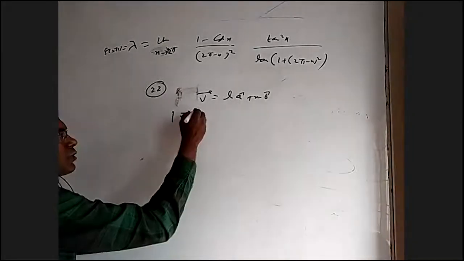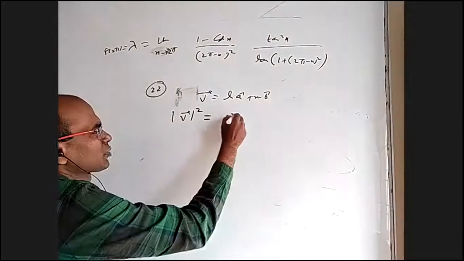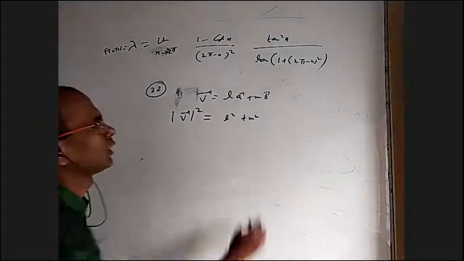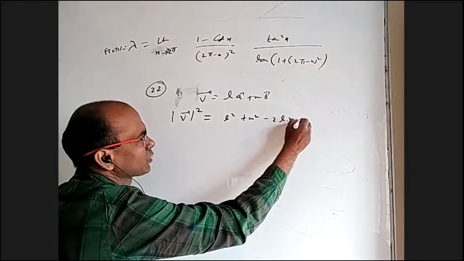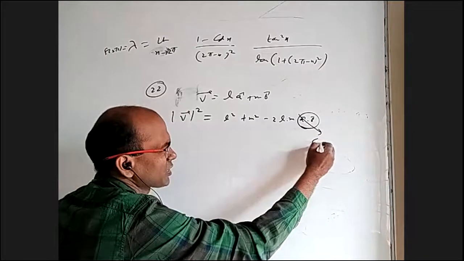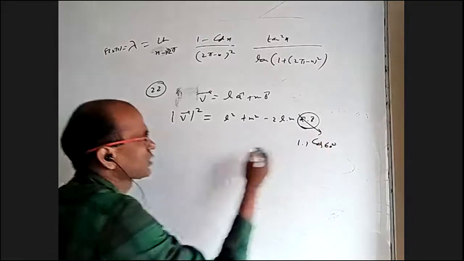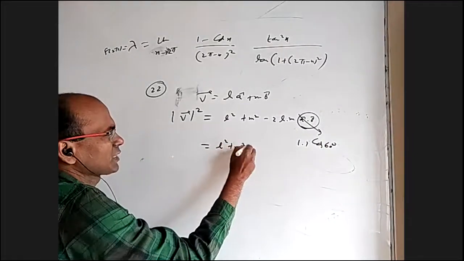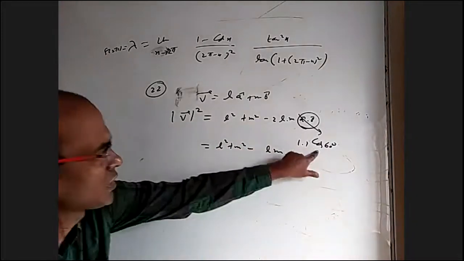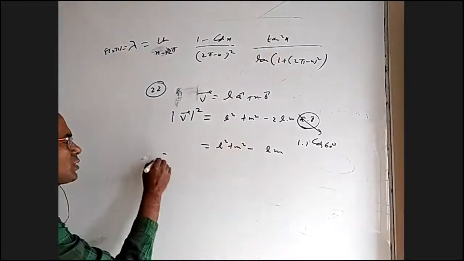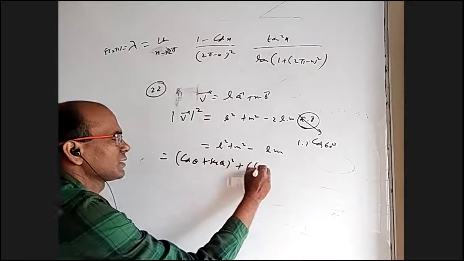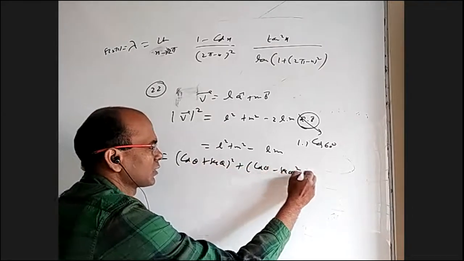Okay. Magnitude of V bar square, let us take, it will be L square into magnitude of this is 1, plus M square into magnitude of this is 1, minus 2 into L into M into A cap dot B cap. But A cap dot B cap is cos 60. We are simply getting L square plus M square minus LM, because cos 60 is 1 by 2, cancel this. What is your L? Cos theta plus secant theta, whole square. What is M? Cos theta minus secant theta, whole square.